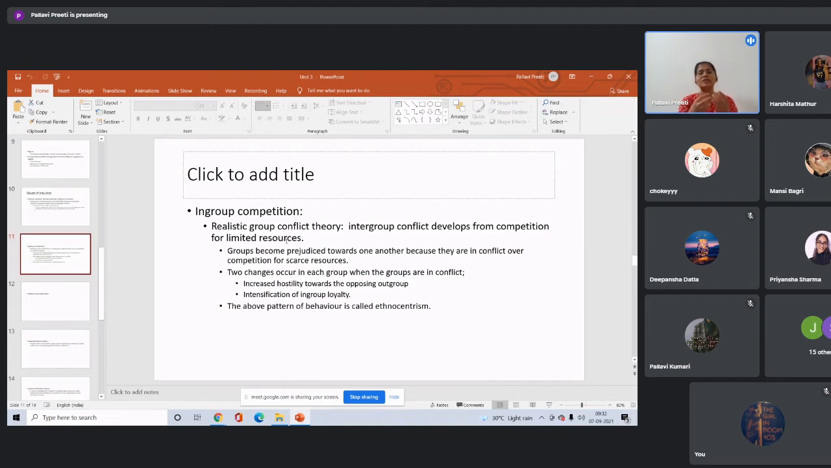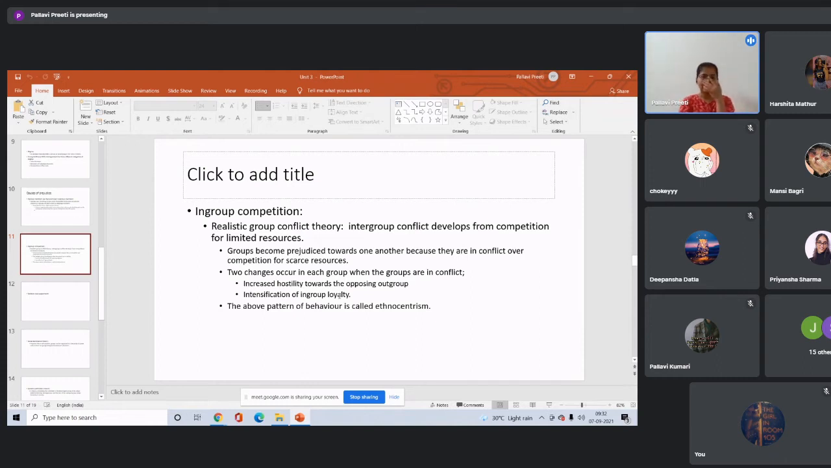So because of these limited resources, there is a competition between the two, and that leads to prejudice. Intergroup conflict develops from competition for limited resources. Groups become prejudiced towards one another because they are in conflict over scarce resources. Two changes occur in each group when the groups are in conflict: increased hostility towards the opposing outgroup, and intensification of in-group loyalty. So what happened?